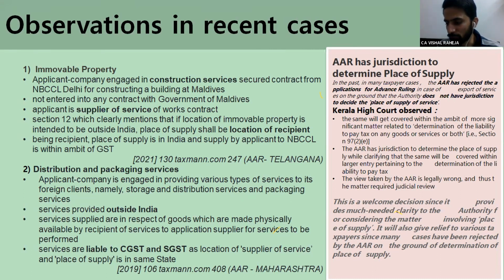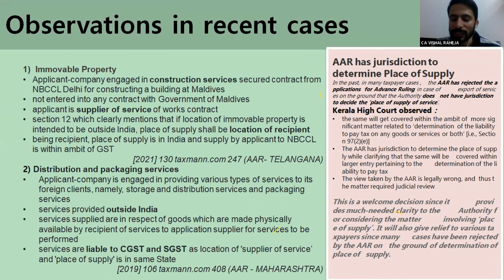But the Kerala High Court observed that in Section 97, you have the power to determine the taxability of a transaction. By determining the taxability, it is very important to understand what would be the place of supply. So how can you say that you have no jurisdiction? You have to provide a decision relating to determination of place of supply.